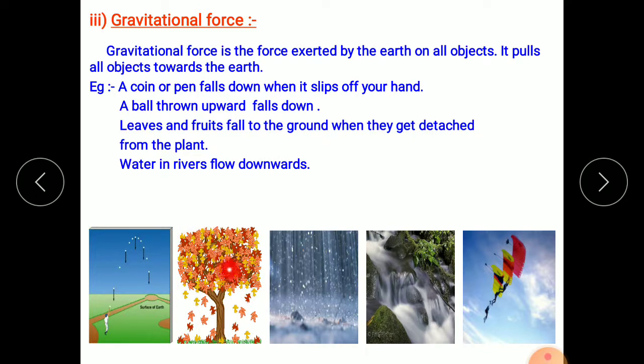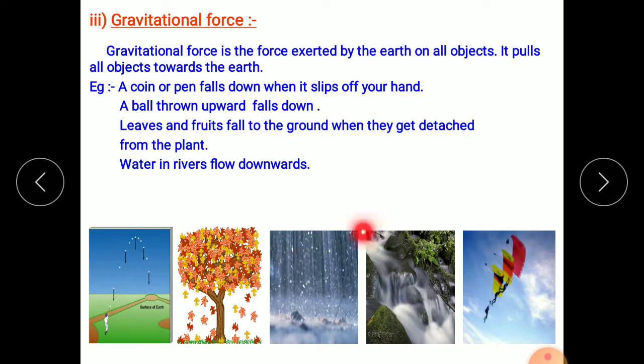These leaves, after detaching from the trees, fall on the surface of the earth. These raindrops, this snowfall, all of these come down to the surface of the earth. They do not move away from the earth. Water also always flows from some heights to lower altitudes.